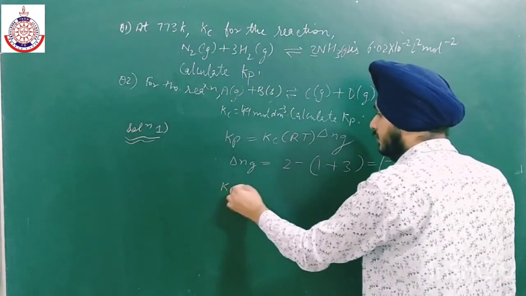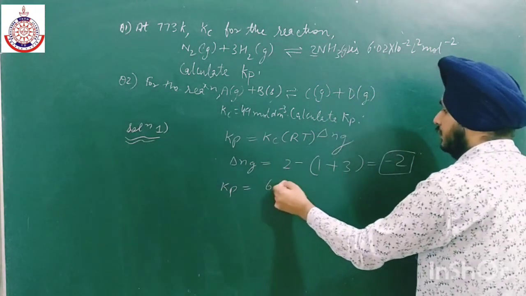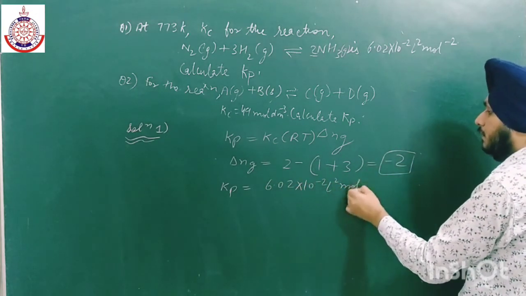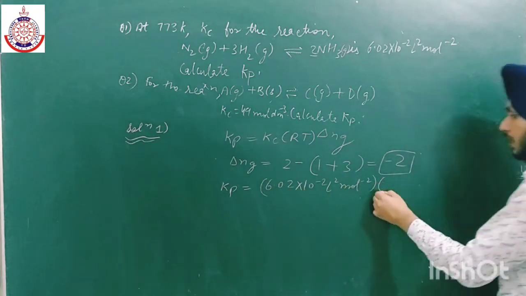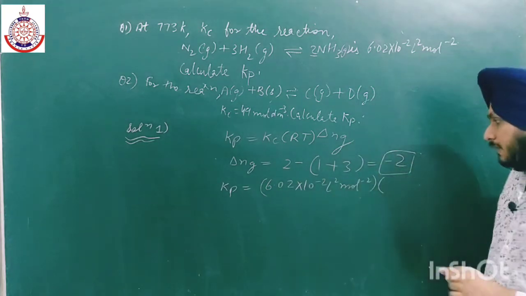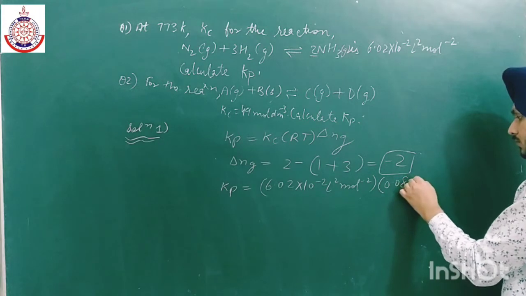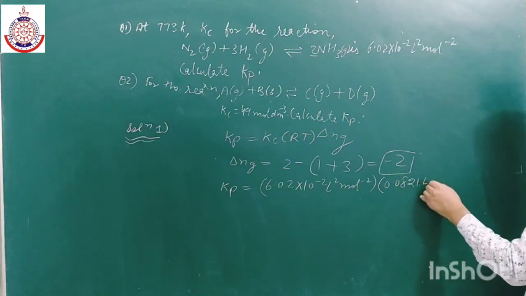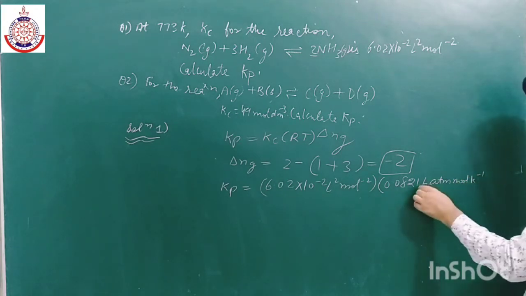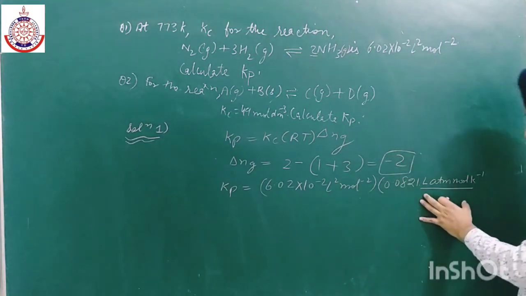So now Kp is equal to Kc, that is 6.02 into 10 to the power minus 2 liter square mole to the power minus 2, into R. Now here the volume is in liter and mole, so the value of R is 0.0821 liter atm mole inverse Kelvin inverse. You have to memorize the unit of R.